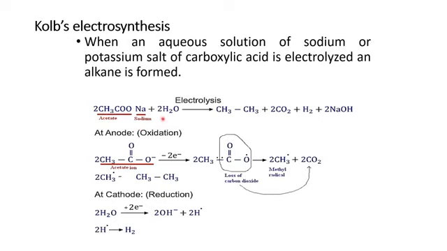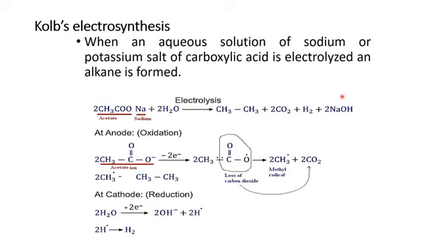When it undergoes electrolysis in the presence of water, what happened? You have said that there will be production of alkane. In addition to this alkane, there is the production of carbon dioxide, hydrogen, and sodium hydroxide. So what happened? As it is electrolysis, we have electrodes: one electrode acts as anode, one electrode acts as cathode. Anode undergoes oxidation, and we know cathode undergoes reduction. How does oxidation take place? How does reduction take place?